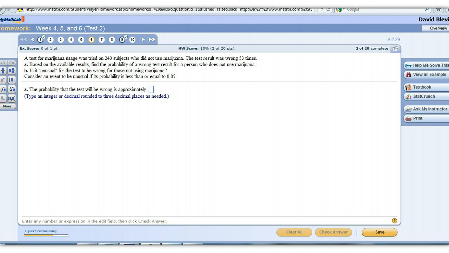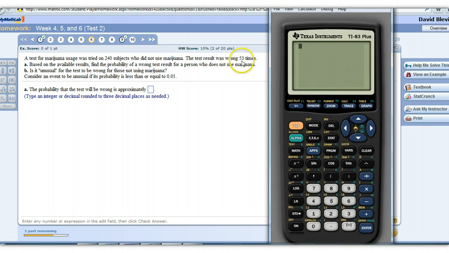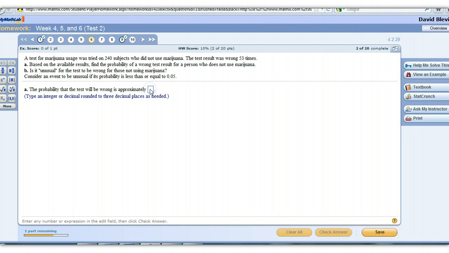Okay, so that was wrong 53 times out of the 240 subjects. So it was wrong roughly 22.08% of the time. So the probability, they want it to 3 decimal places, is 0.221.